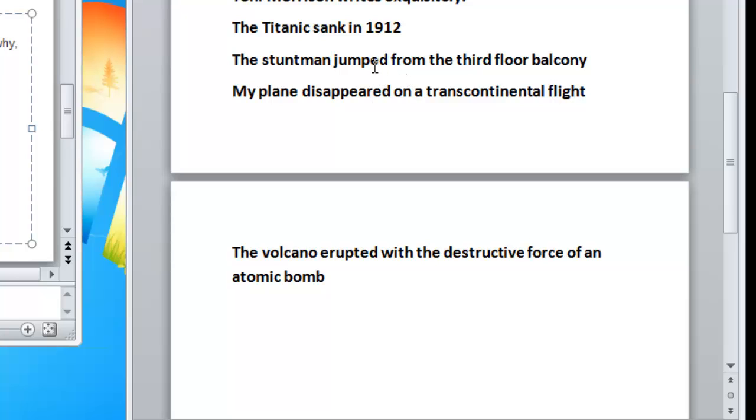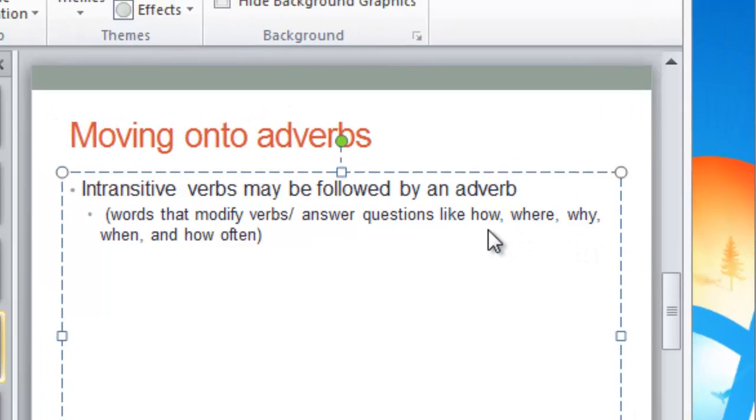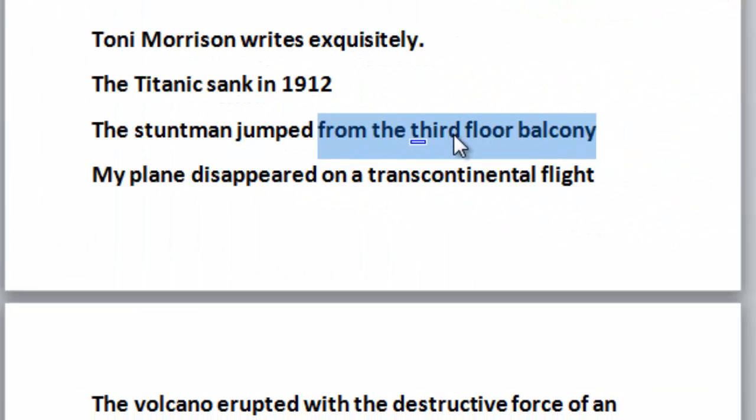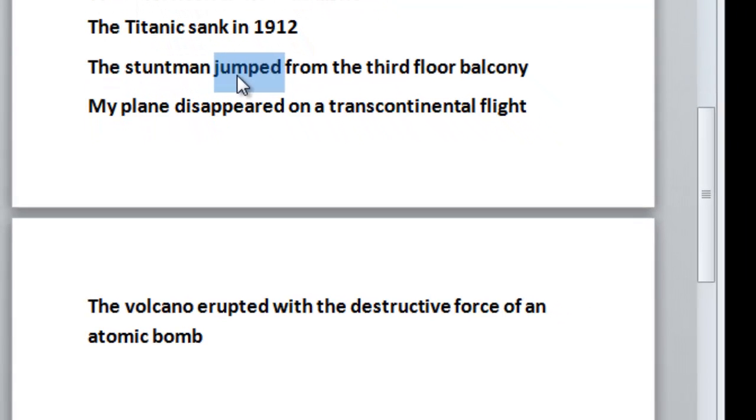For example, I'll take a look at this one. The stuntman jumped from the third floor balcony. The obvious verb here is jumped. It's what the stuntman is doing. The question becomes, is there an adverbial phrase behind it? From the third floor balcony: does that answer the question of how the stuntman jumped? No. Where the stuntman jumped? Yes, he jumped from the third floor balcony. So this is an adverbial phrase, so this is an intransitive verb. All right, so press pause, do these in your notes, and then press play again.